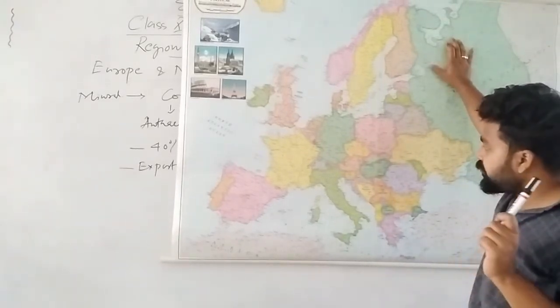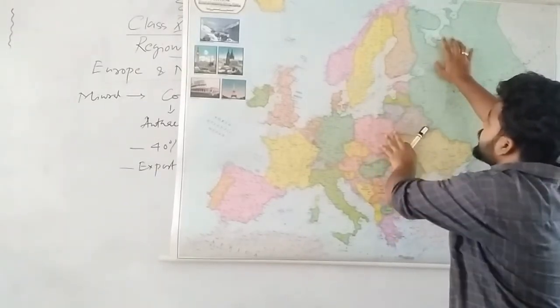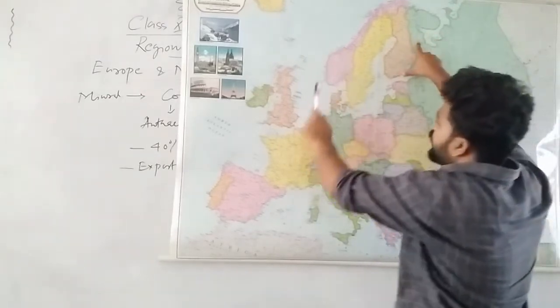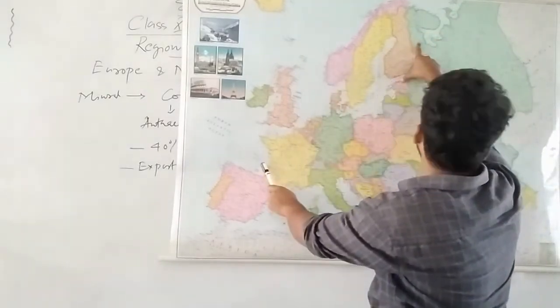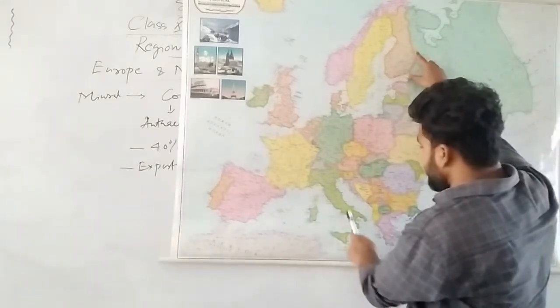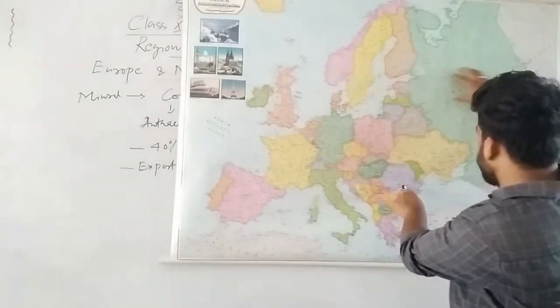We will see what are the different seas. This is the Baltic Sea. This is again the Gulf of Finland. This is Norway. This is the North Sea. This is the Bay of Biscay. This is the Mediterranean Sea. This is the Adriatic Sea, and this is the Black Sea.